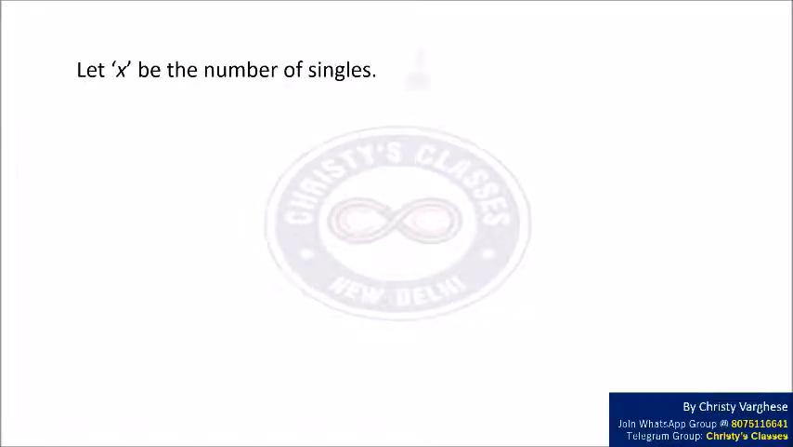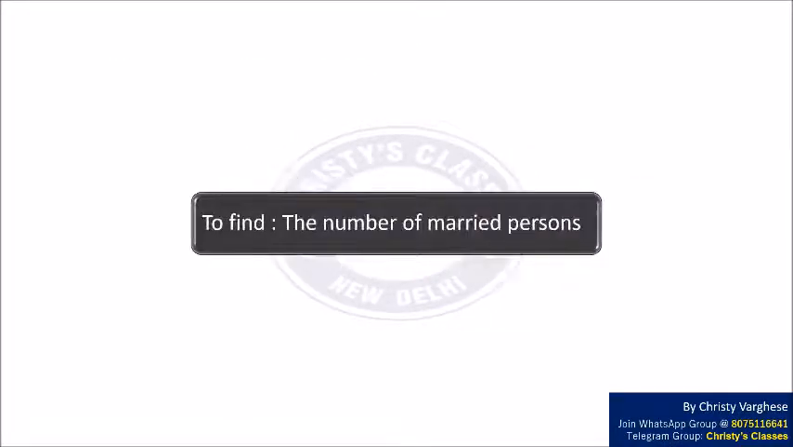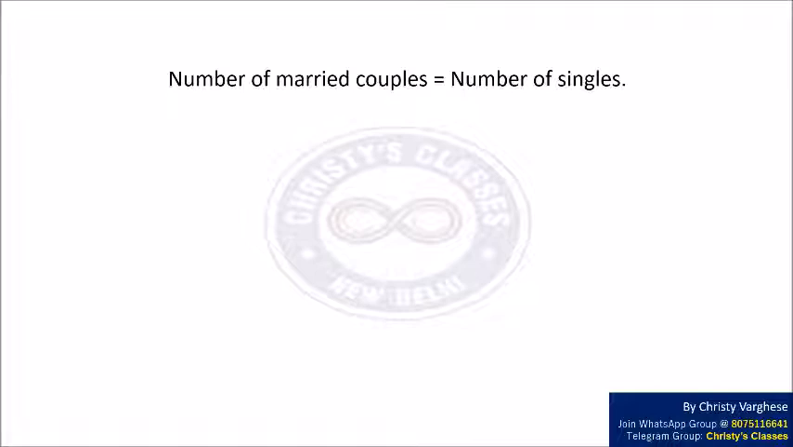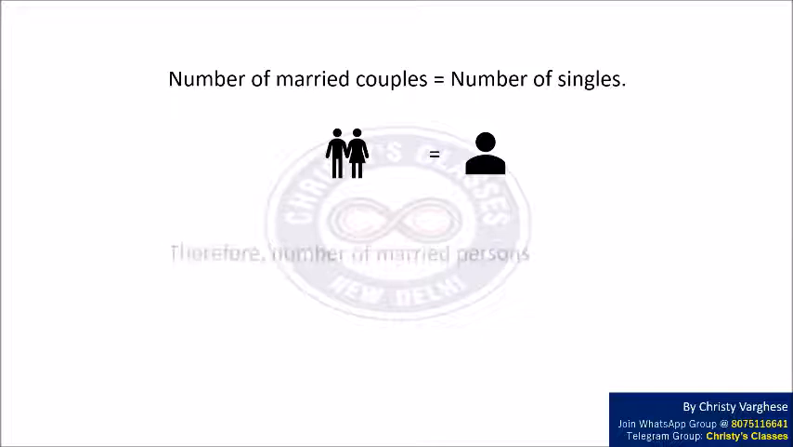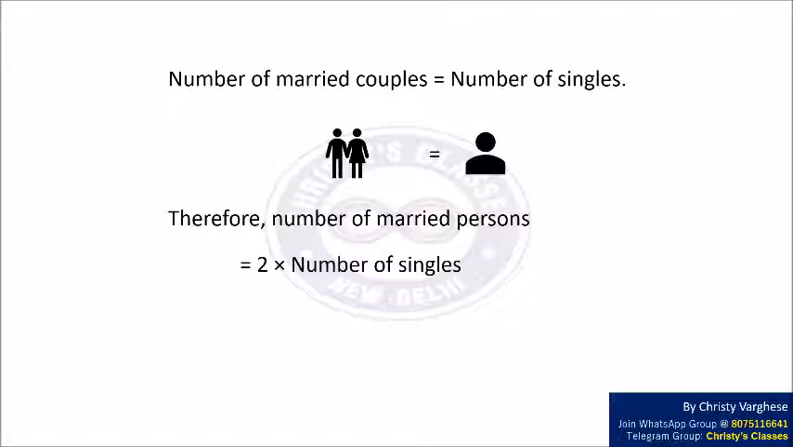Here we take x to be the number of singles, and it is given that the number of married couples is as much as the number of singles. We are going to find the number of married persons. So the number of married couples is as much as the number of singles. That means the number of married couples is equal to the number of singles. And we know that a couple consists of two persons. Therefore, we can say that the number of married persons is equal to 2 times the number of singles. And we have taken that the number of singles is equal to x. So, this is equal to 2x.